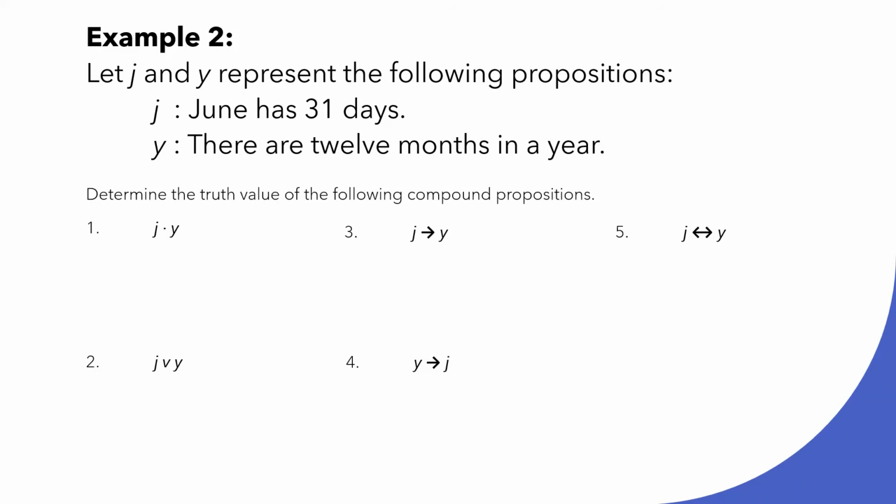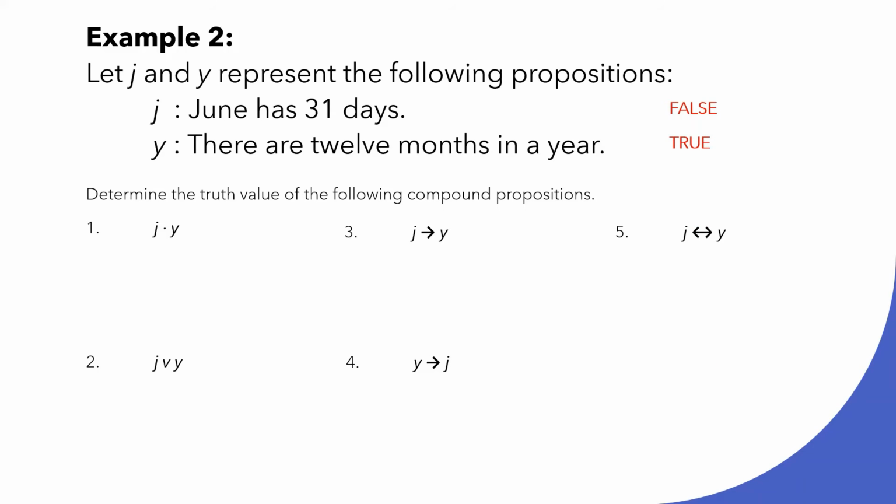The first thing that we need to determine is the truth value of each proposition. So let's check. June has 31 days. Is it true or false? Very good. It is false because June has only 30 days. How about proposition Y? There are 12 months in a year. Is it true or false? Very good. It is true.